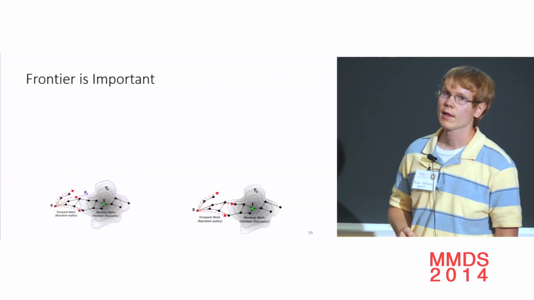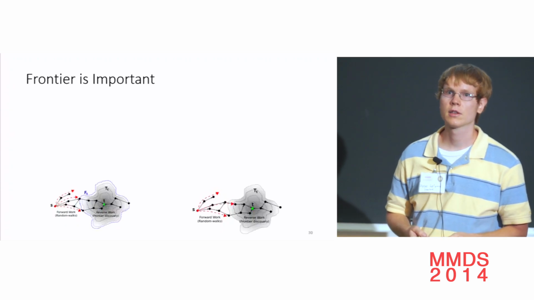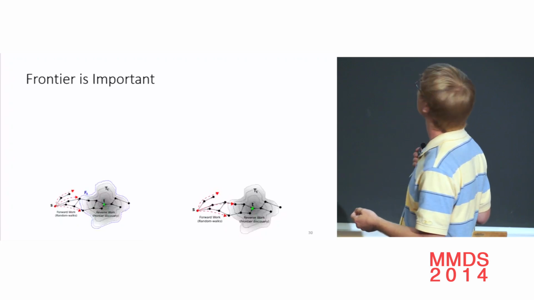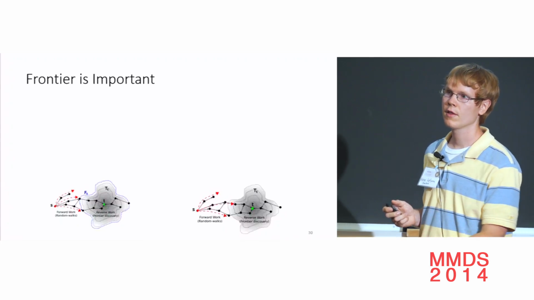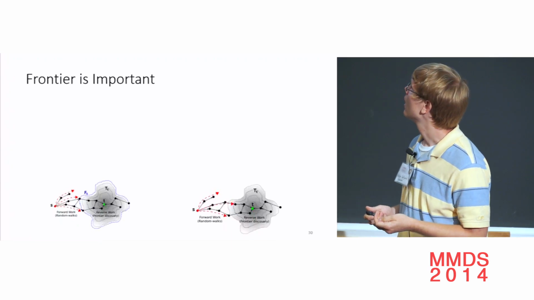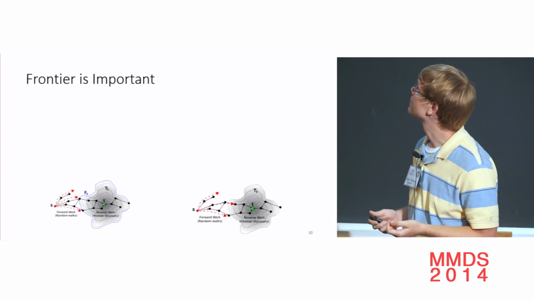So one question we asked when making this algorithm is whether the frontier was actually necessary or not. It'd also be natural to find the target sets, the nodes that are close to the target, and just run random walks until they hit the target sets, rather than going one step further with the frontier. But it turns out that the frontier is important both in theory and in practice.